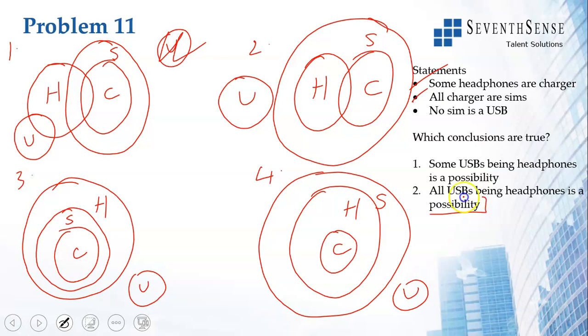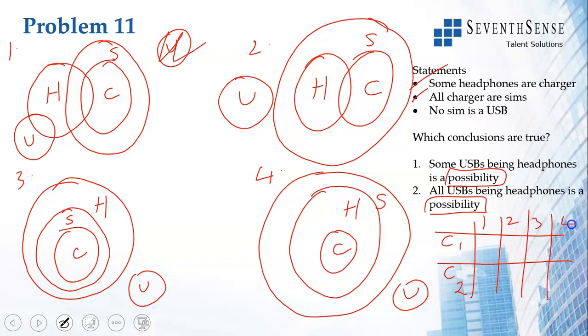Again, remember, the conclusions have the word possibility, so it has to be true in at least one such drawing. I have conclusions 1 and 2, and I have drawings 1, 2, 3, 4. Just one tick is enough to make that conclusion true. Some USBs being headphones is a possibility. If you see, it's a tick.